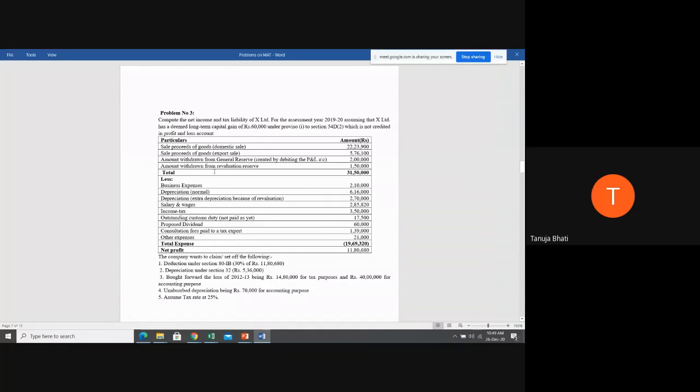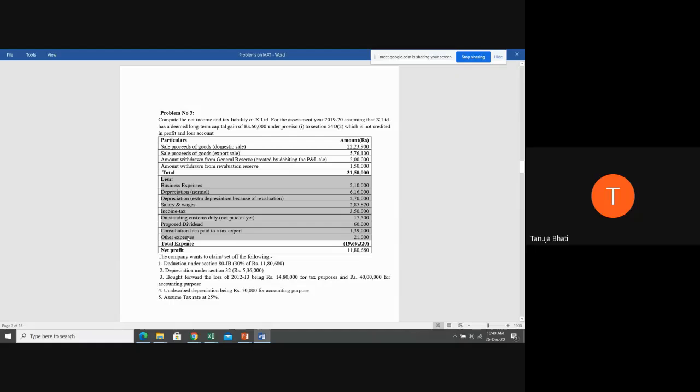First, again, we take net profit as per the P&L account. We add back all those expenses which are disallowed. We deduct all those incomes which are to be taxed under other heads of income. Is this clear? So always we start with the net profit. So net profit is 11,80,680. Now let us see all those expenses which are disallowed and have to be added back to the net profit.